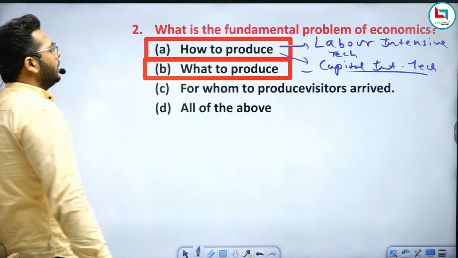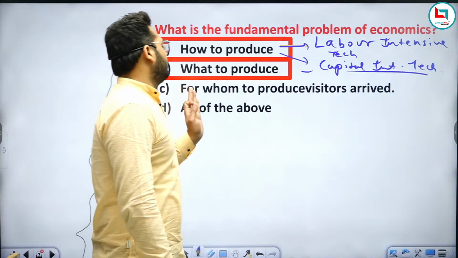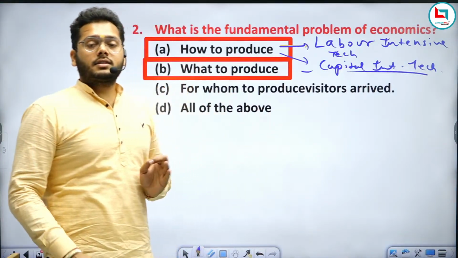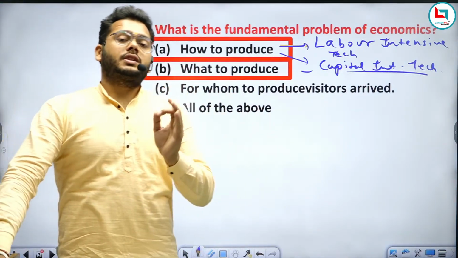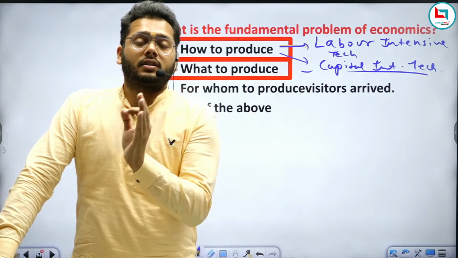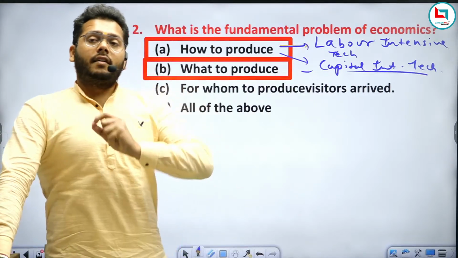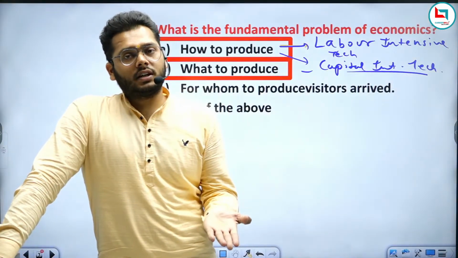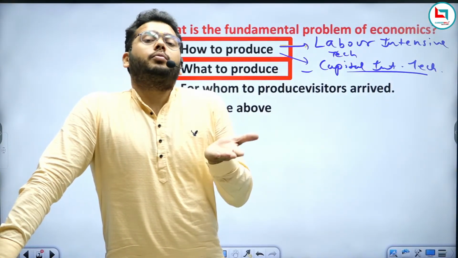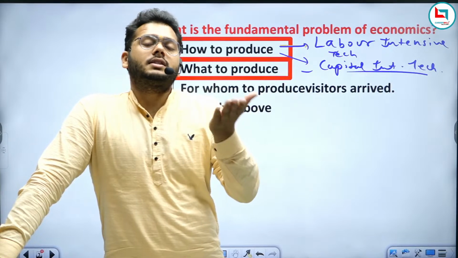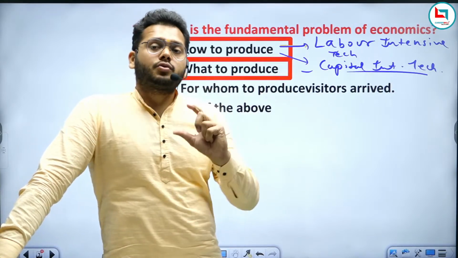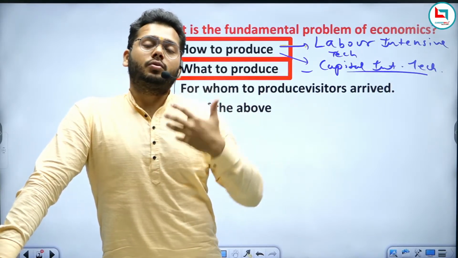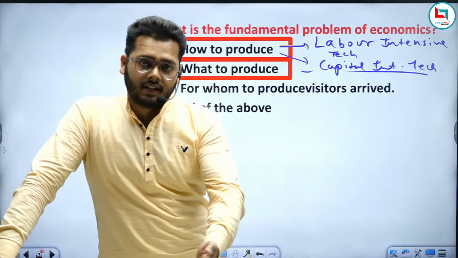So the basic third problem will come: for whom to produce. It means here the choice of section of society, the choice of section of consumer, because every country has three sections of society. The first one is the poorer section, the second one is above poorer, or you can say middle section, and the third one is the richer section. So here the choice of consumer means which goods are produced for which section, right?